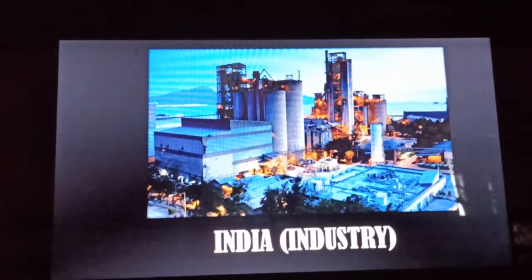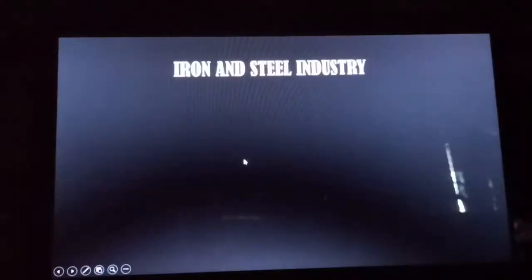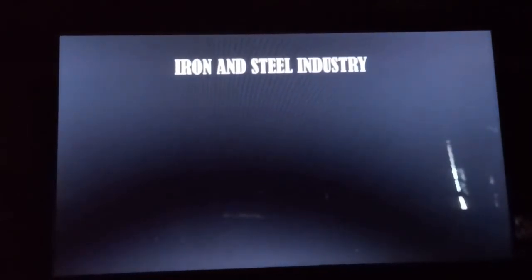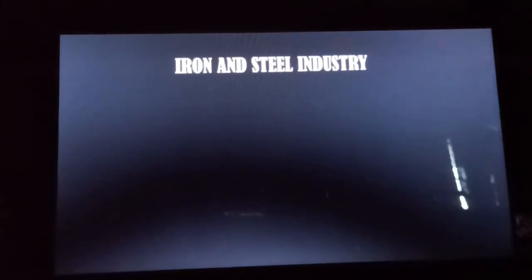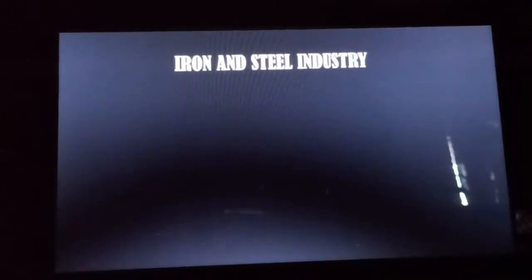Okay. So today I'm going to start with the iron and steel industry of India. The iron and steel industry is one of the basic industries, and it is also known as the key to all other industries. Iron and steel are required for making different types of products, starting from engineering goods to engines to machineries to small pens, any variety of things that are made. It's based on iron and steel itself. So it is one of the most important industries among all other industries.